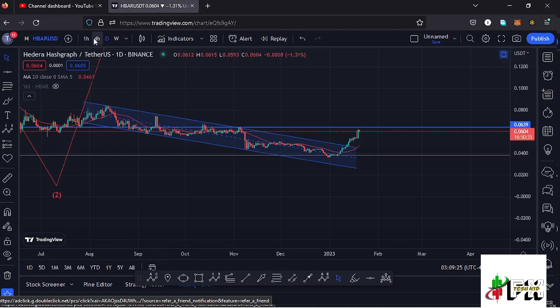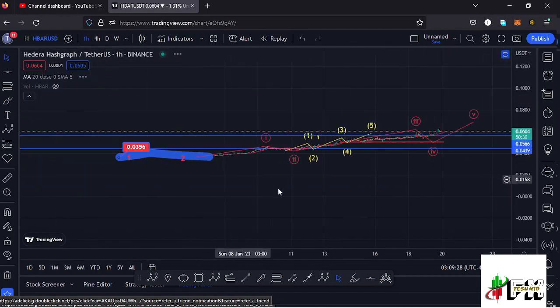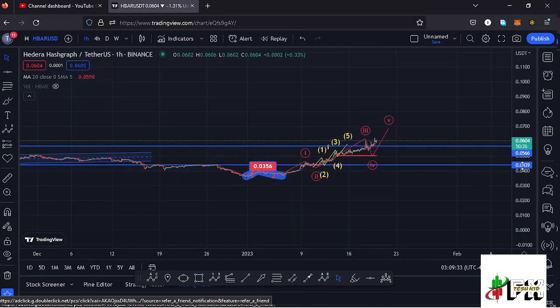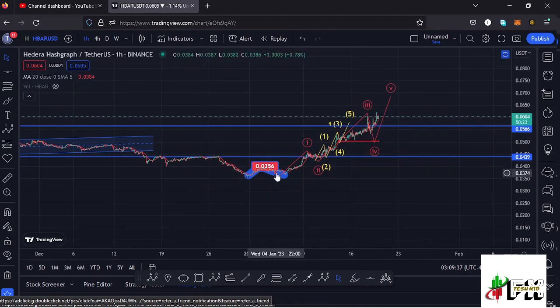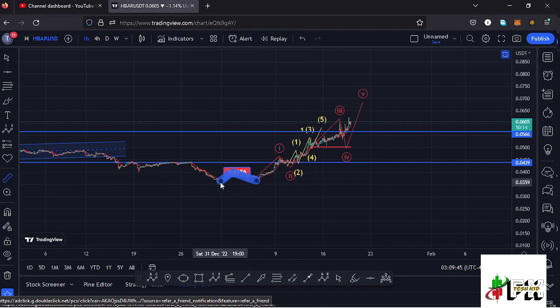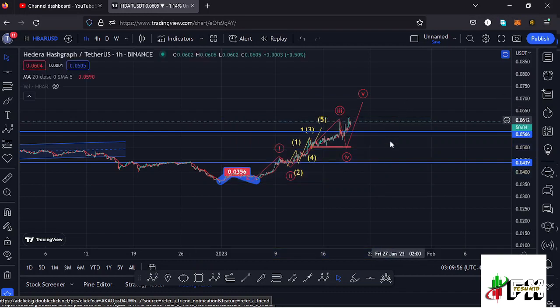Jumping to the 1 hour chart for further analysis and to give you the short-term scenarios that I'm expecting to play out, here you can see where we made our low in the bear market at around the $0.0356 mark. By first giving you a measure from this lower low to the high that we have at the moment, you can see that Hbar is up by 74.32%, which is a very nice bounce to the upside.